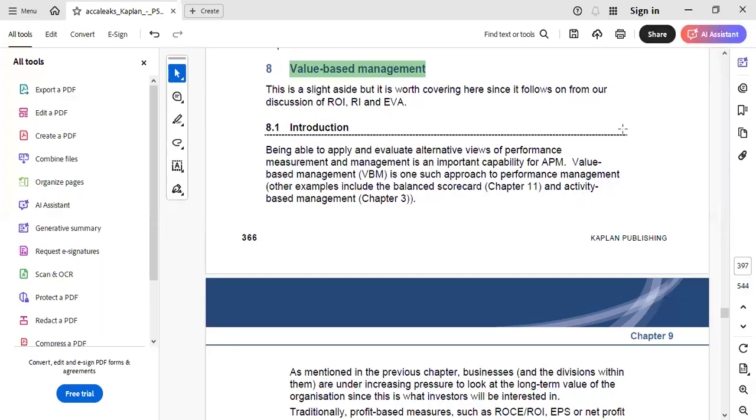Hello everyone, Shaurya here. So today I am going to start one of an important topic of ACCA APM, that is Advanced Performance Management, and that is value-based management, that is VBM.